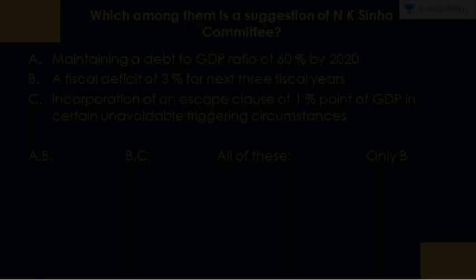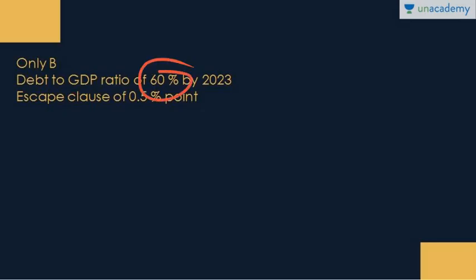Why? Because this debt to GDP ratio of 60% is to be maintained by 2023. And if you look at the escape clause, that is due to certain natural calamities or certain other triggers whereby more money is required to be pushed in by government. In that case, there is an escape clause, but that is not 1% point, rather 0.5% point. So we here have only B as the correct answer.